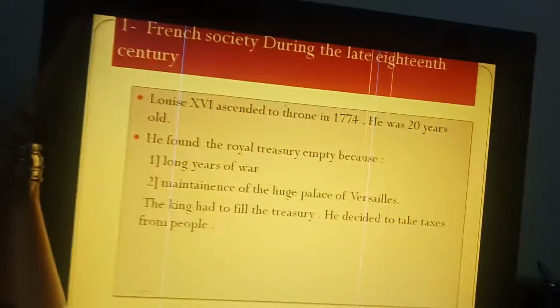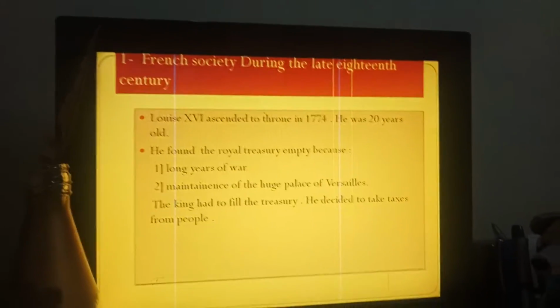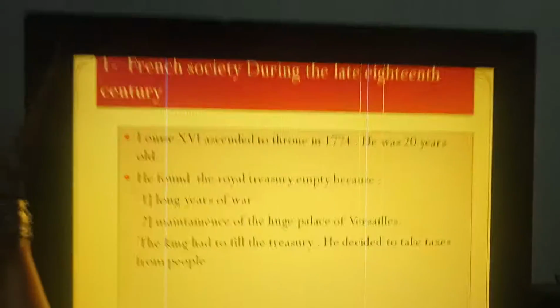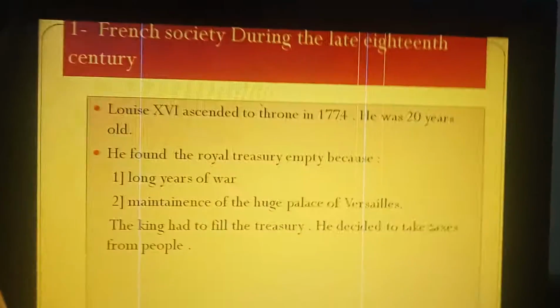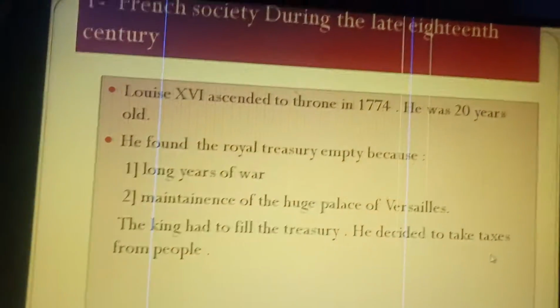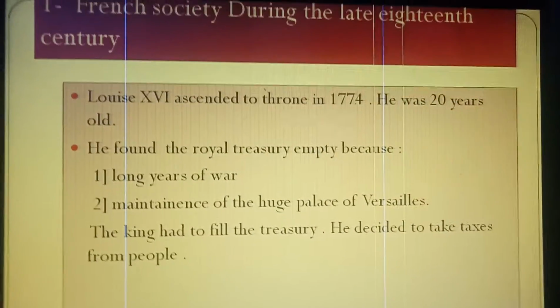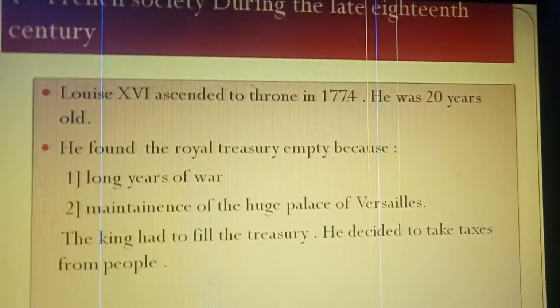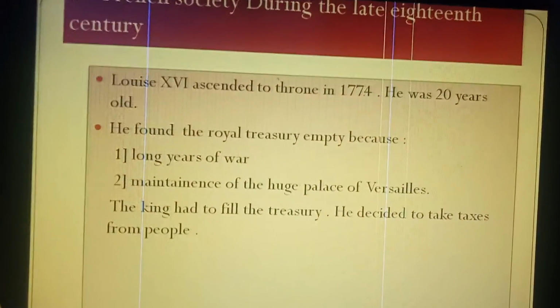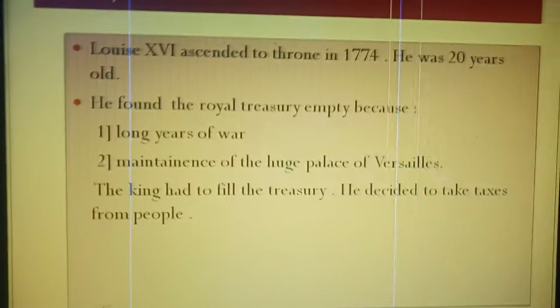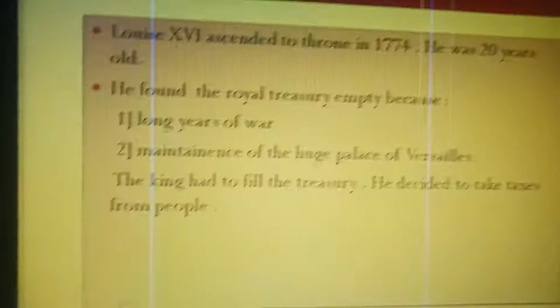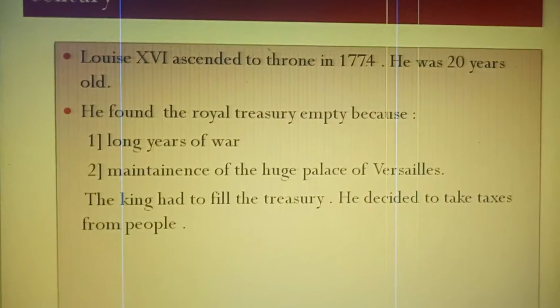Okay, the first section of this chapter is French society during the late 18th century. So what was the situation of the people in French society during the 18th century? When Louis XVI ascended to the throne, he was only 20 years old, and it was the year 1774. He found the royal treasury empty because of two reasons. There was long years of war, and the second reason is maintenance of the huge palace of Versailles.